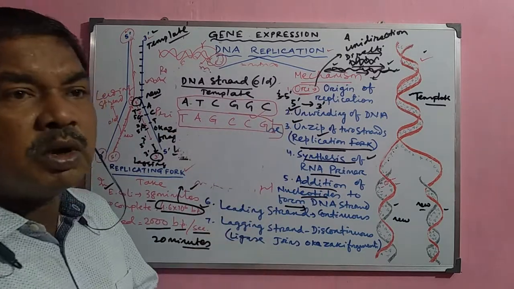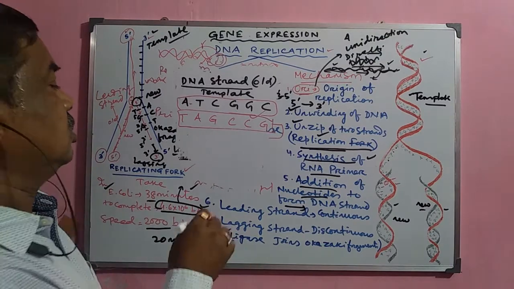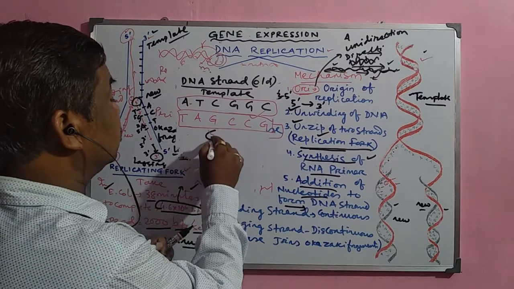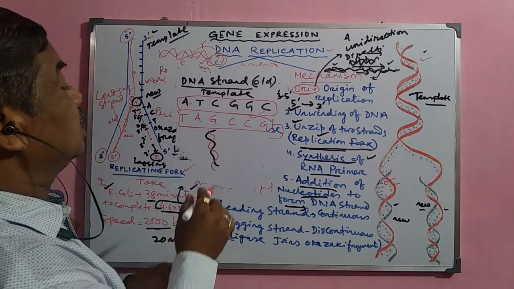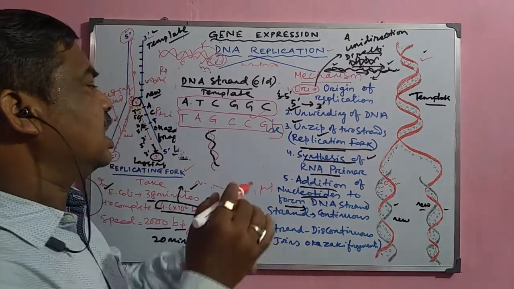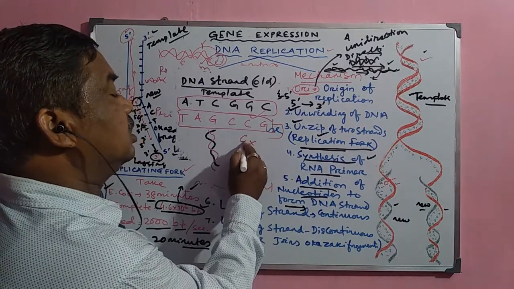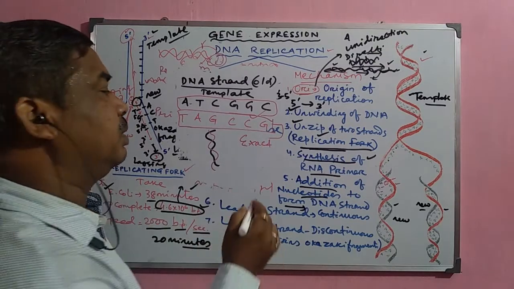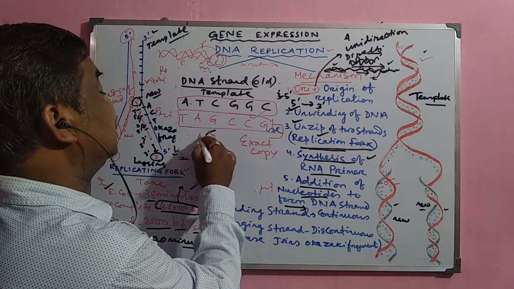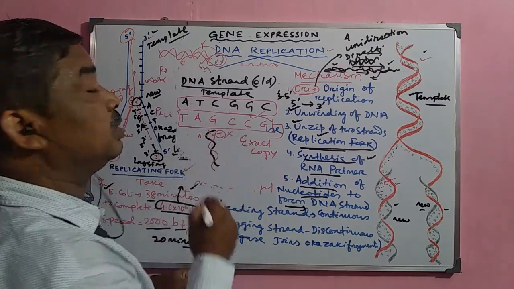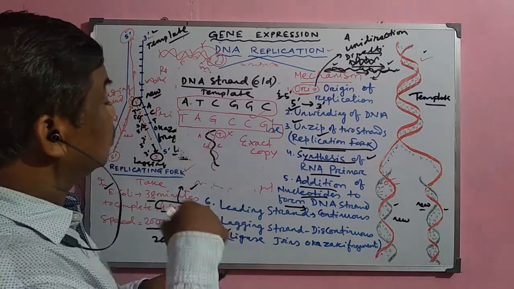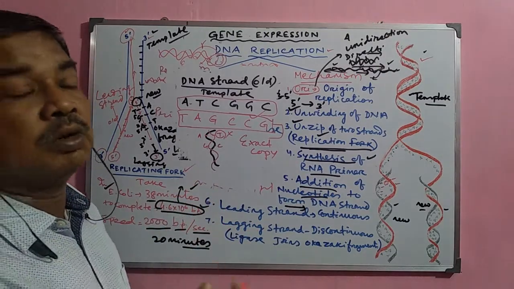So that is why whatever new strands are synthesized are just complementary bases. These complementary bases are always the same, and that is why whatever new molecules are synthesized by this process are an exact copy of the parent, because there is no change or deviation. If there is A, there is T. No other base will join here. If there is G, that means here will be C. So no other base or nucleotide will join here.